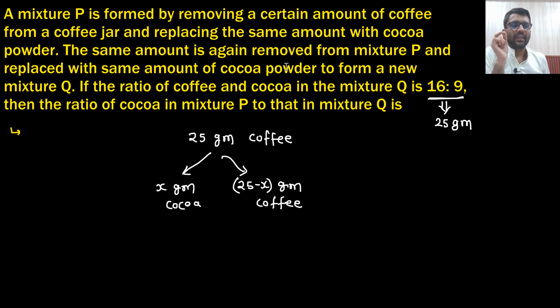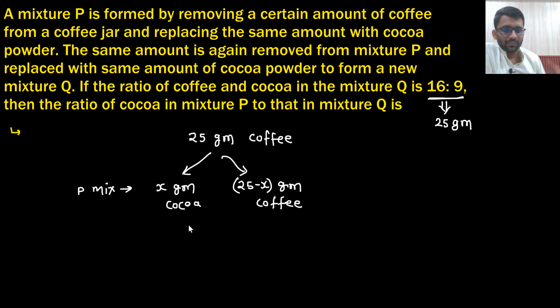The same amount is again removed from the mixture P. This is the mixture P. This is your P mixture. Now the same amount is removed from the mixture P and replaced with the same amount of cocoa powder to frame a new mixture. Okay.